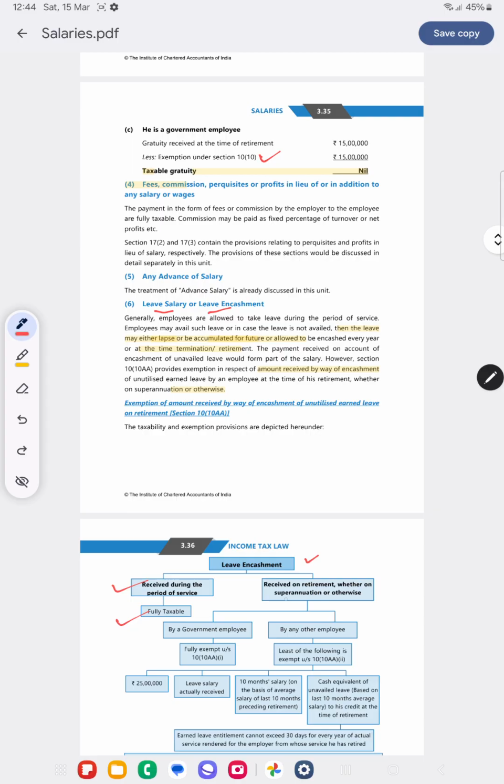Received on retirement, whether on superannuation or otherwise, by a government employee it is fully exempt.